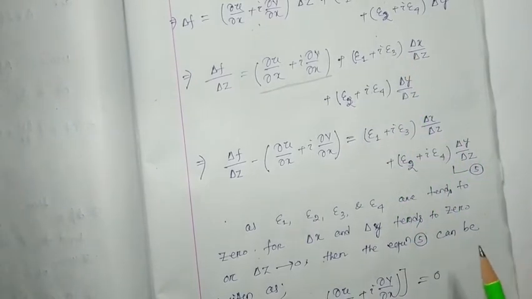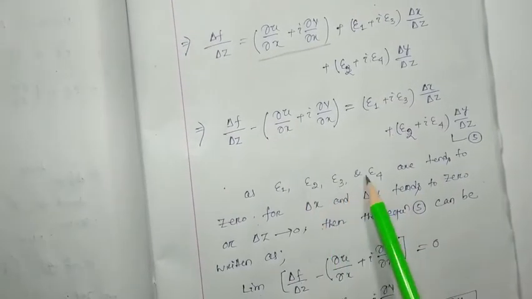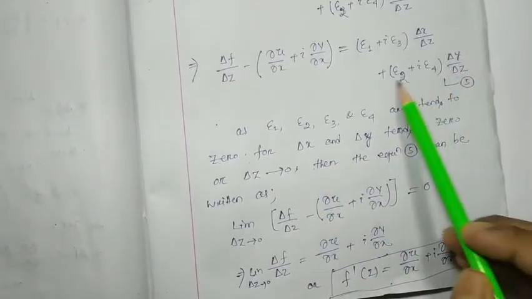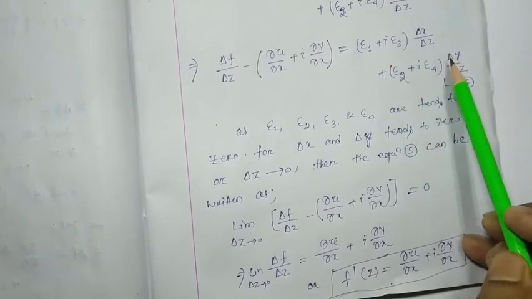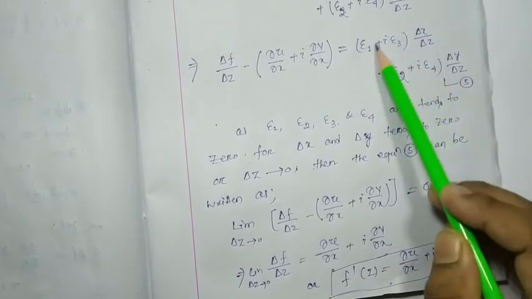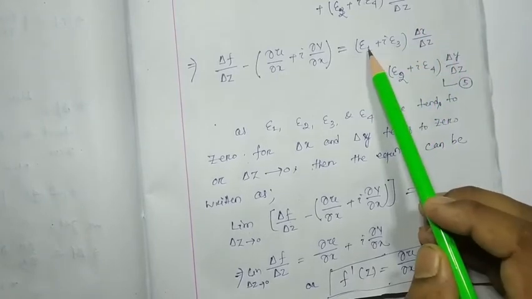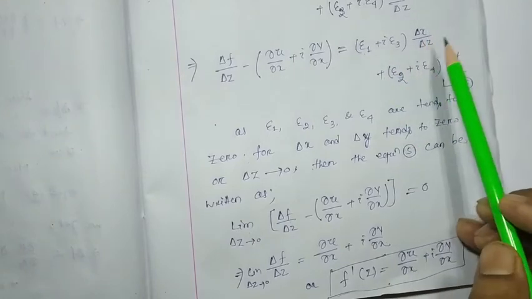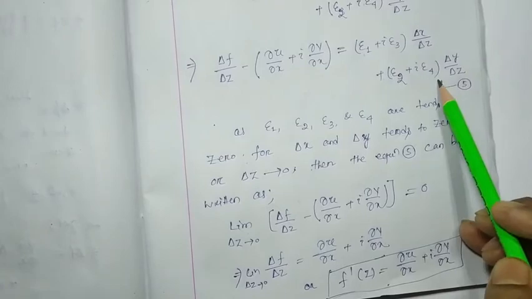From the beginning itself, we have defined that ε1, 2, 3, 4 tend to 0, and ∂x, ∂y also tend to 0. That means this right hand side is very small, comparatively 0, or we can say this right term is equivalent to 0. See, this tends to 0, this term also tends to 0, ∂x tends to 0, so this whole term is 0, this whole term also will be 0.